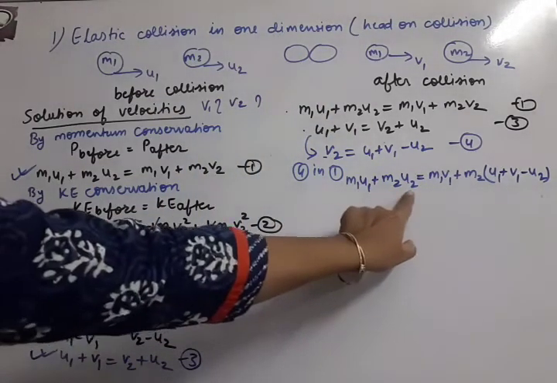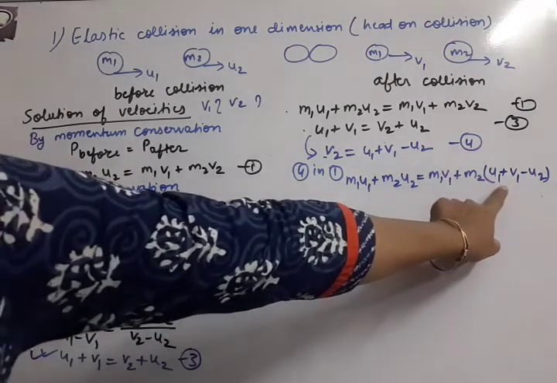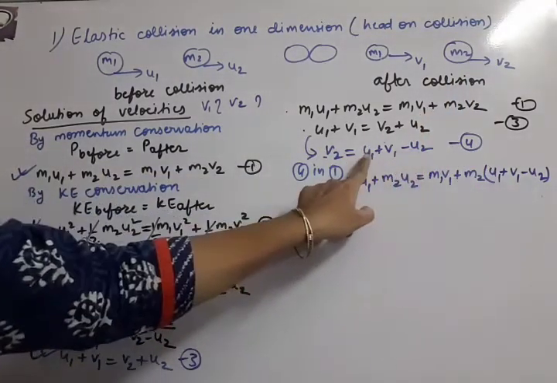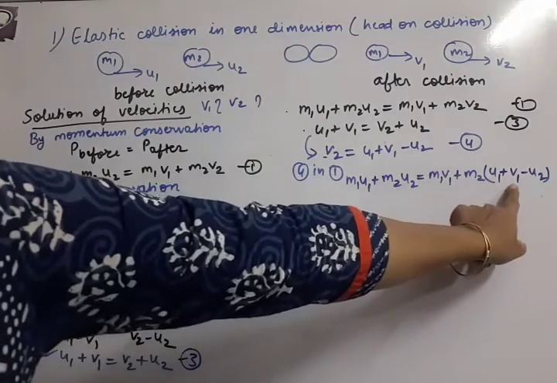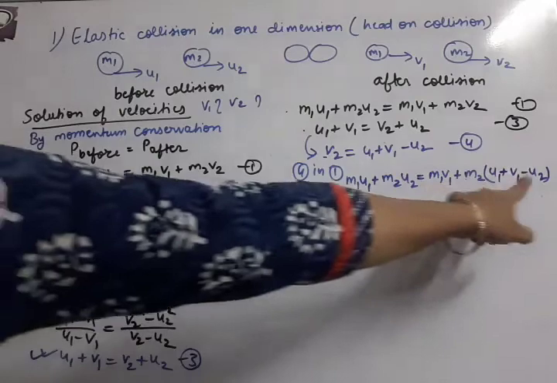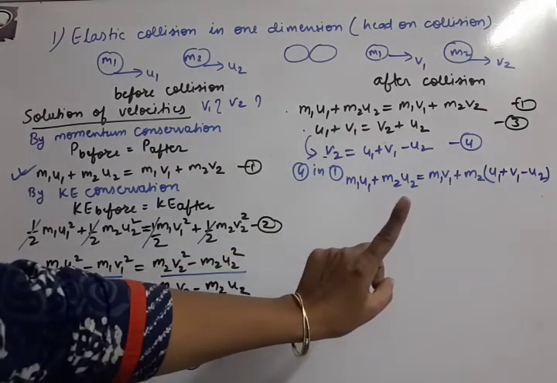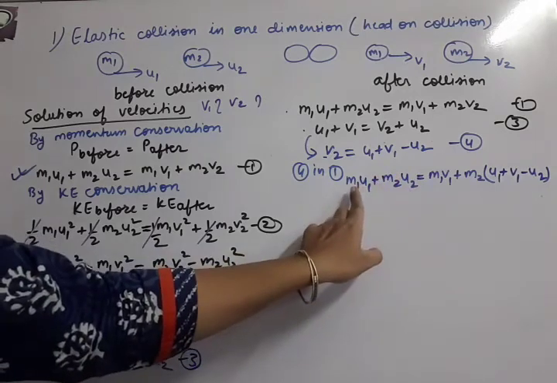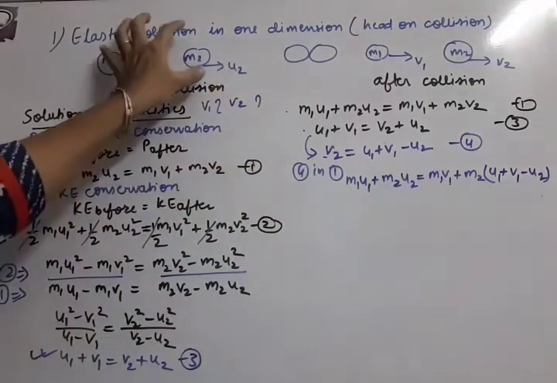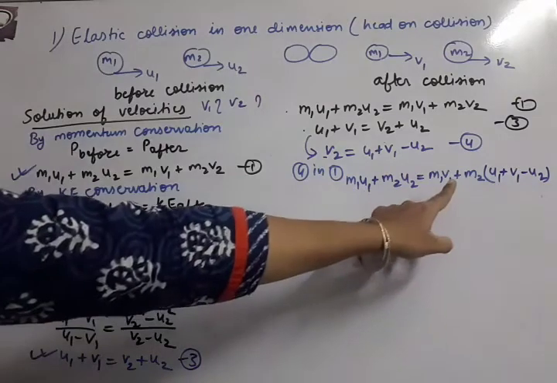So m1 u1 plus m2 u2 is equal to m1 v1 as it is, and m2 v2. In place of this v2, we have prepared v2 already, so we have to substitute it here: u1 plus v1 minus u2. Now you can notice one thing, that in this equation only one unknown is there, v1. You can see m1 u1, m2 u2 are all known terms. Whatever is given before collision, those are all known terms.